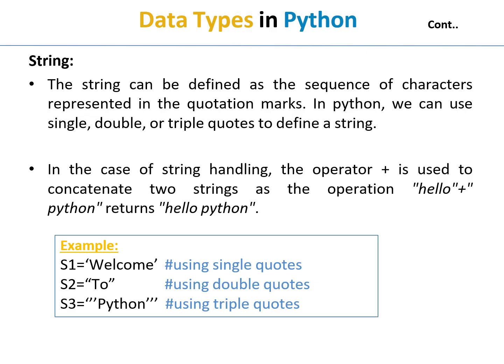Here we see the example for strings. S1 is a variable, and the value is assigned as a string using single quotes. Then S2 is assigned a string using double quotes. Then the variable S3 is assigned a string using triple quotes.